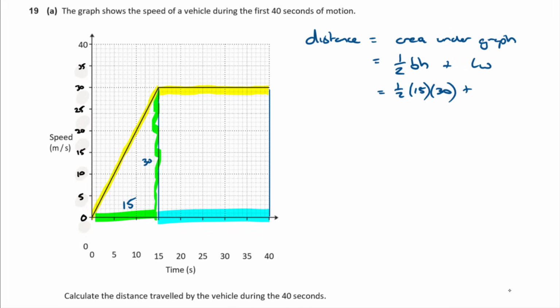So that's the length, isn't it? 15 up to 40. So that's got a length of 40, take away 15, that's going to be 25. So the length is 25. What is the height? It's going to be the same as the last one. It's going to be 30. Okay, so it's 25 times 30, isn't it? So half of 15 times 30, or 15 squared, what's that then?